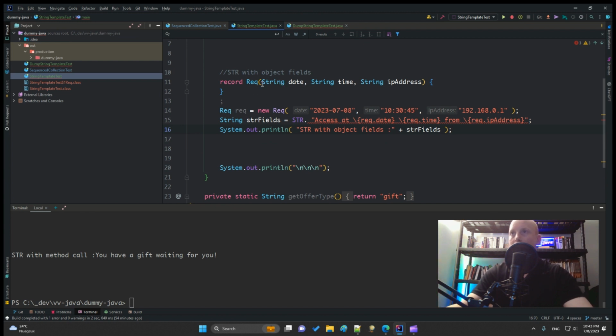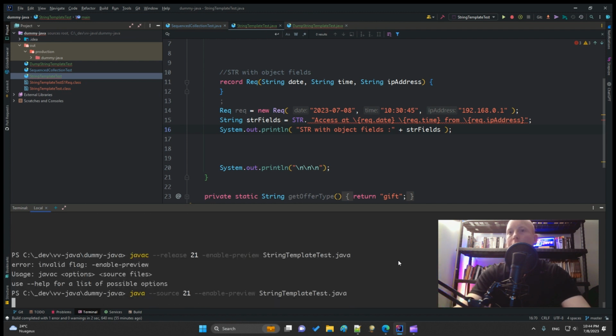And then I use it. So record rec string with a date, a time, and an IP address. And I instantiate this record with the three values. And then I use this value, the field of this object, which is an object with three attributes, and I use the fields, the attributes, in the text block in the text interpolation. So we should see access at 2023 July 8, 10:30:45, and the IP address 192.168.0.1.